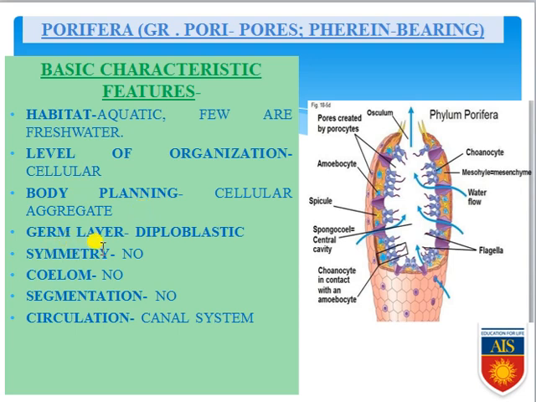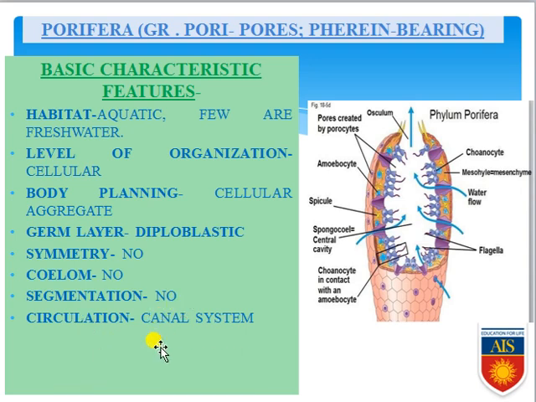Germ layer: obviously they have two germ layers, that's why it is known as diploblastic. But keep in mind that instead of mesoderm, they have a germ layer known as mesenchyme. So the mesenchyme is the intermediate germ layer between ectoderm and endoderm. They have no symmetry, that means they are asymmetrical organisms. They have no coelom, that means they are acoelomate. They have no segmentation, that means no metameric segmentation can be found, they are unsegmented organisms.